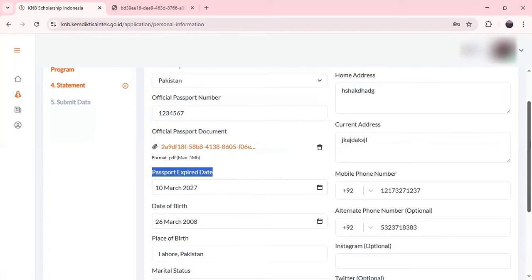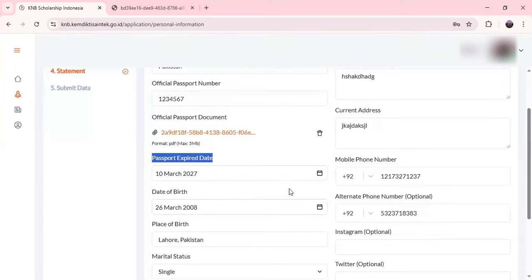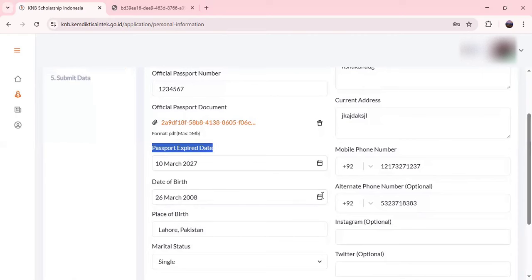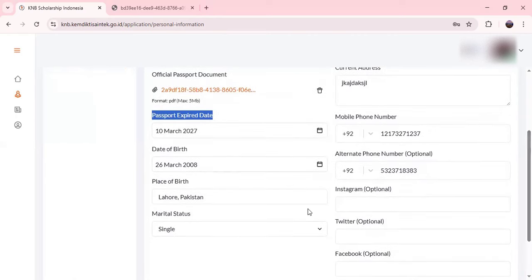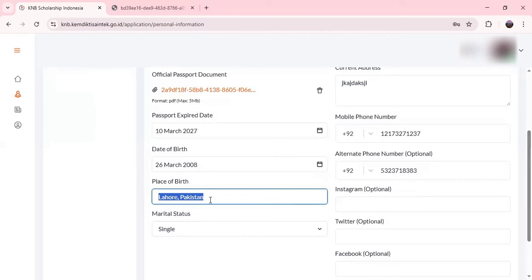After that you have to enter the expiry date of your passport, when it actually expires. You will enter that date here, and it must not be before 31st December 2026, because that's the minimum expiry date requirement; your passport expiry date must be later than that. After that you have to enter your date of birth, and here you have to enter your place of birth. On our passport, firstly we have the city name, and after that the country name, but it may vary for your country other than Pakistan. So you will just write your city and then country, because it could vary.